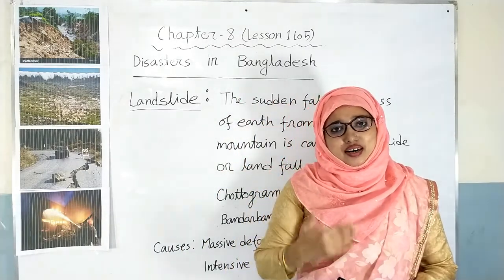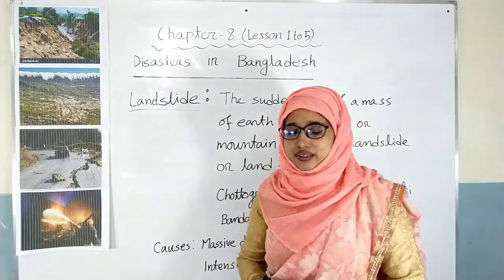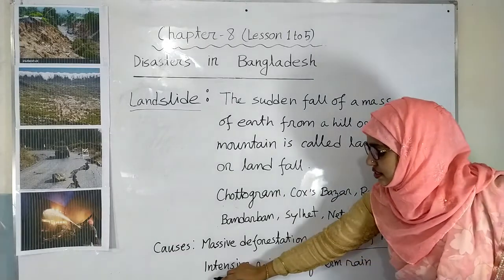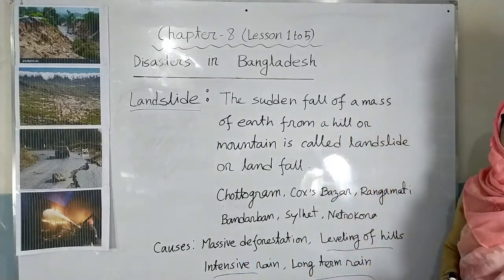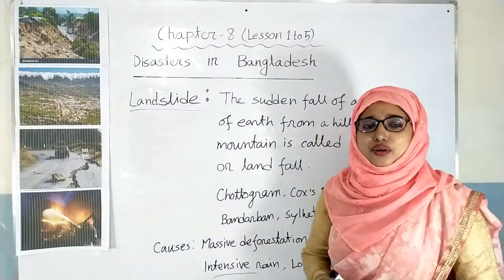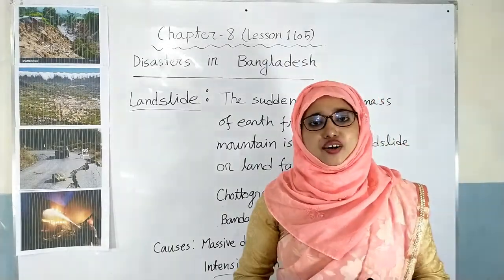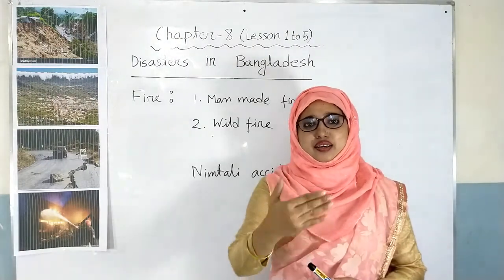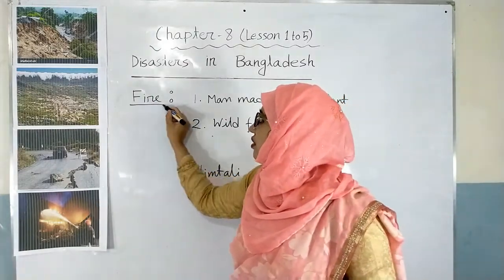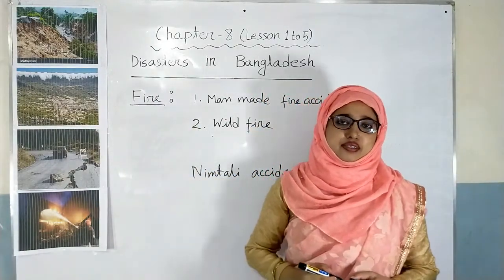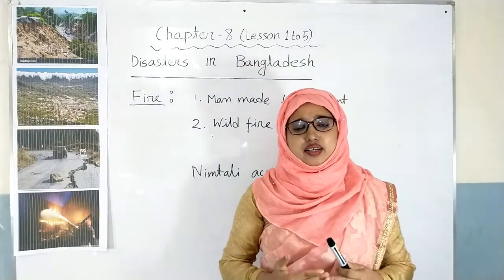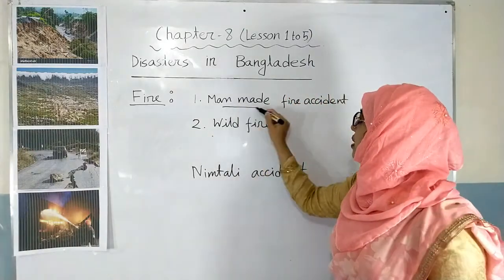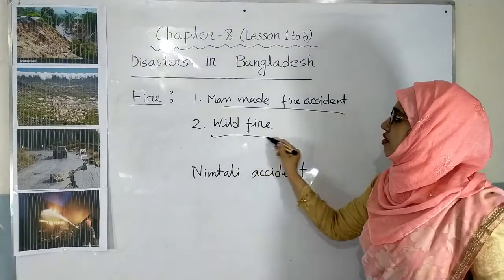Dear students, there are some causes of landslide. What are they? Massive deforestation, leveling of hills, intensive rain, long-term rain, etc. So, it is obviously said that landslide or landfall is a natural disaster. Now I am going to discuss on fire. It is another type of disaster. Dear students, we see that there are two types of fire accident that can occur. Number one, man-made fire accident, and number two, wildfire.